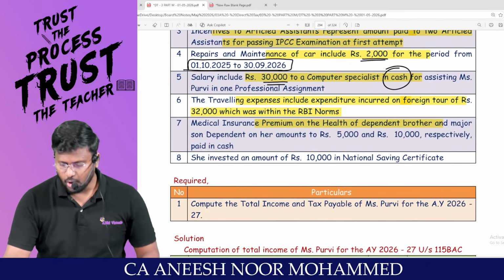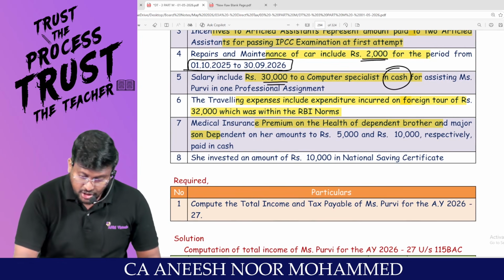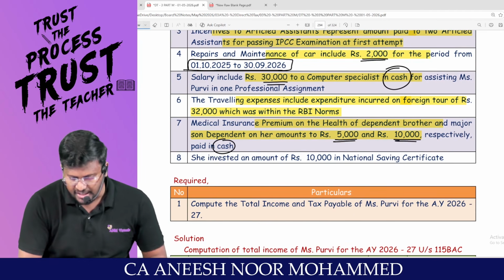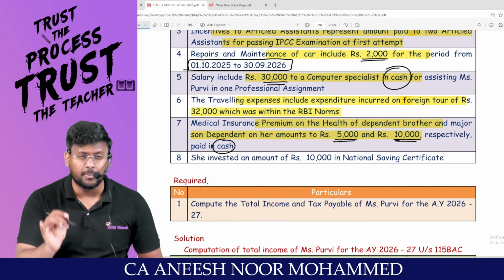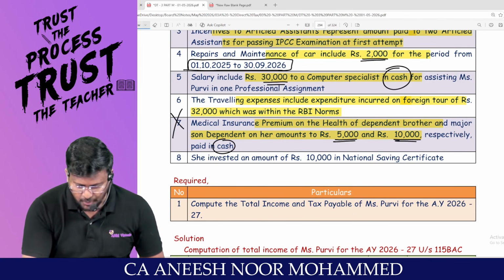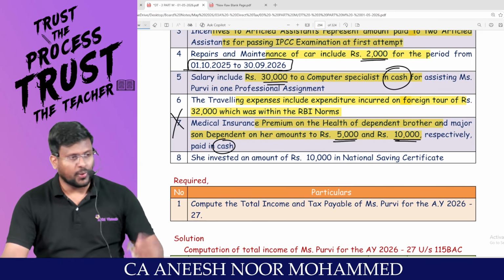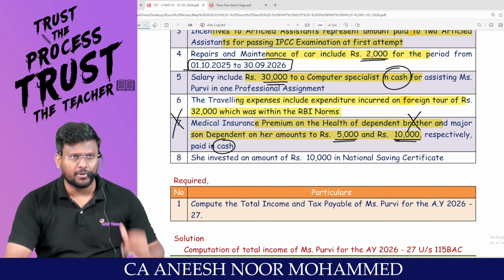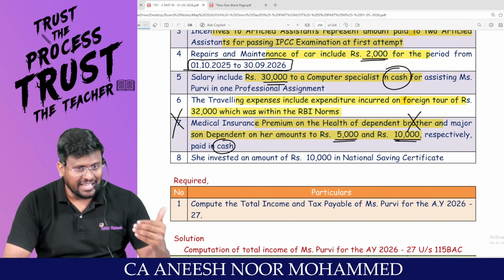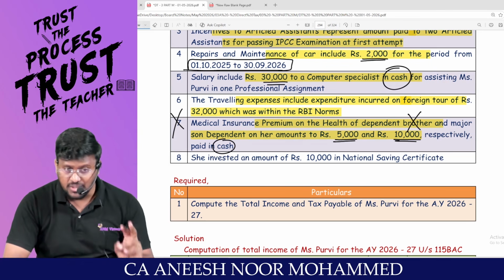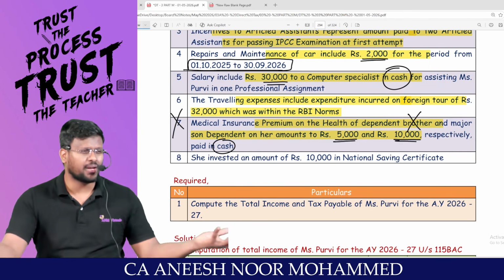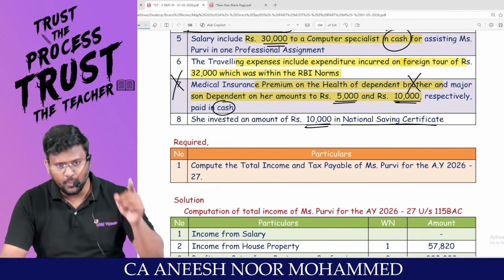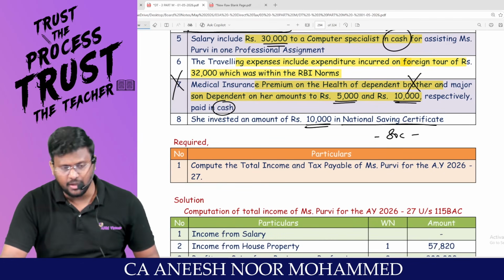Medical insurance premium on health of a dependent brother and major son, amounting to 5,000 and 10,000 respectively, was paid in cash. Medical insurance premium should be paid by cheque. Since it has been paid by cash, put it in the dustbin. You are not entitled to claim deduction. Number two, brother does not form part of family at all, because the family is self, spouse, dependent children, and parents whether dependent or not. She invested an amount of 10,000 in NSC. If you invest 10,000 in NSC, you are entitled to claim deduction.